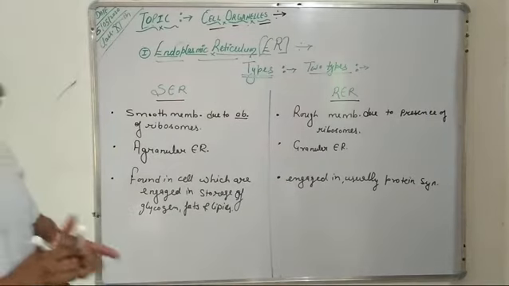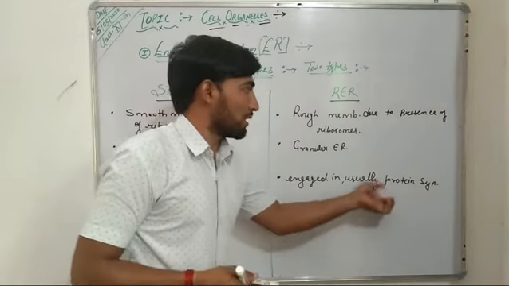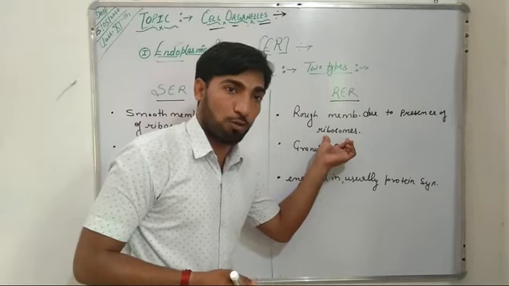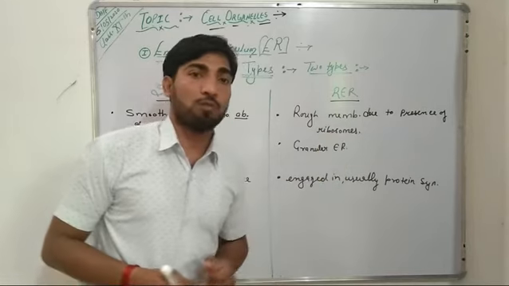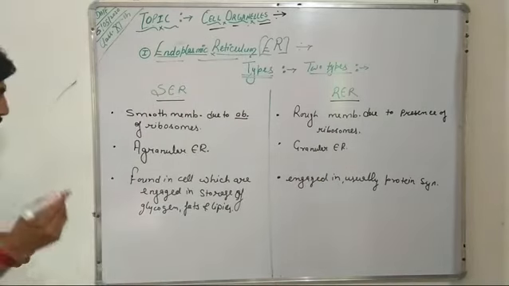So RER's main function is protein synthesis. Why? Because they contain ribosomes on their surface, and these ribosomes are the factories of proteins.